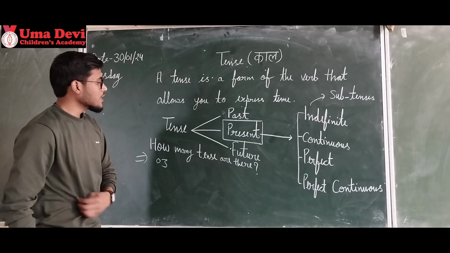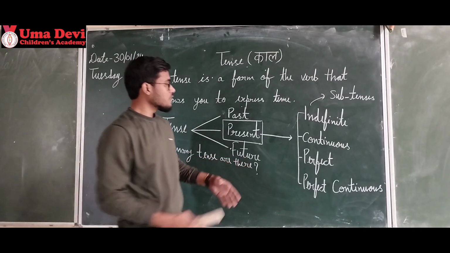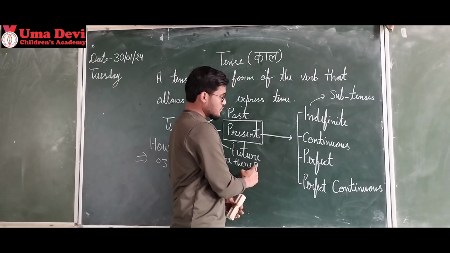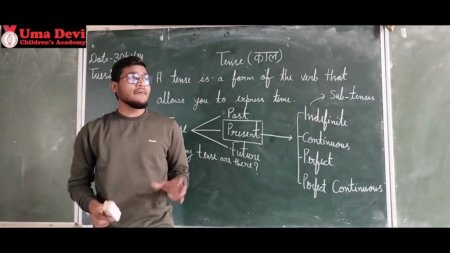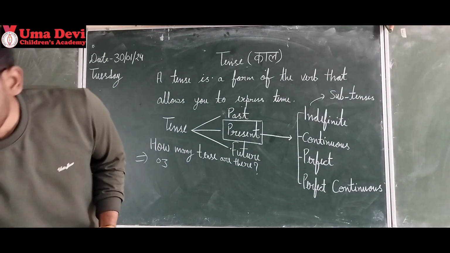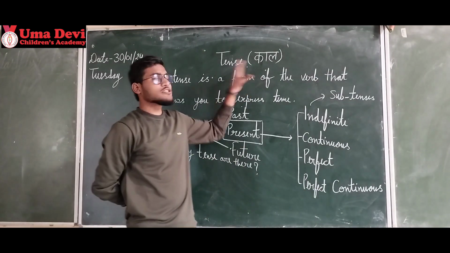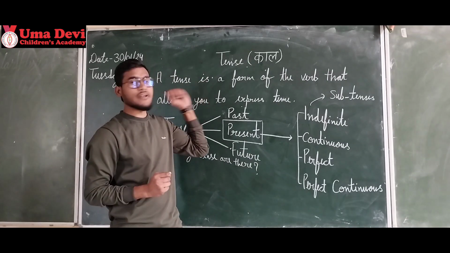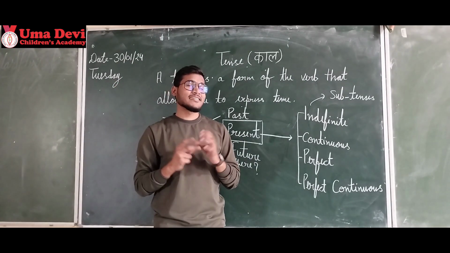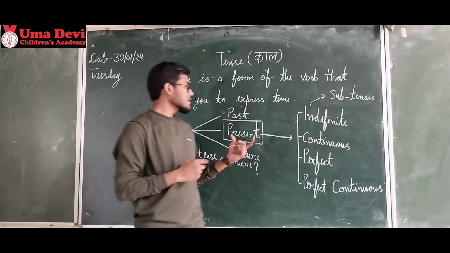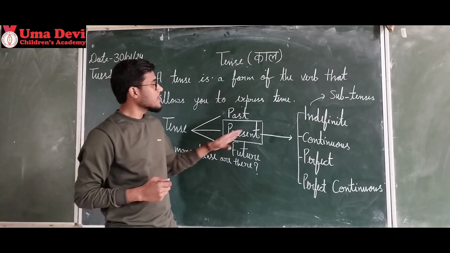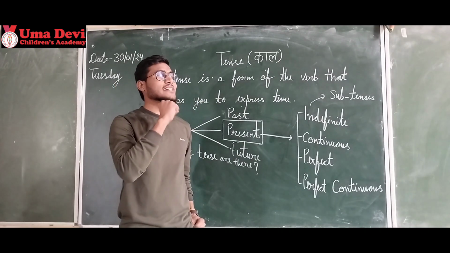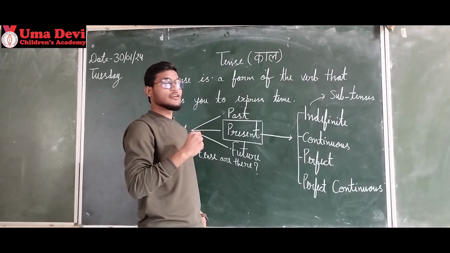Right? Okay, let's take the example of this also. Future. When we talk about future: future indefinite, future continuous, future perfect, future perfect continuous. And listen, when we use tense and when we write a sentence, we take help of tenses. And how do we structure a sentence? Every tense has a structure, right? Present indefinite, we are writing a sentence. So there is a structure for how the sentence will be made. That I will tell you today.